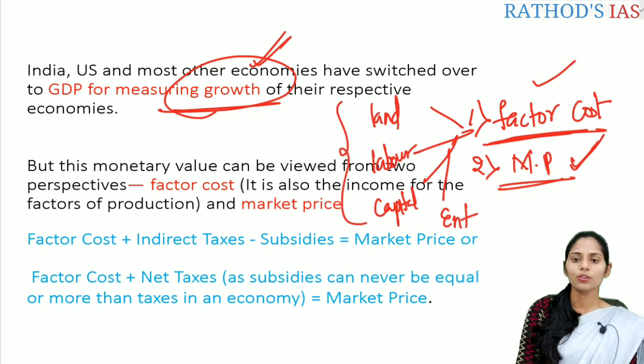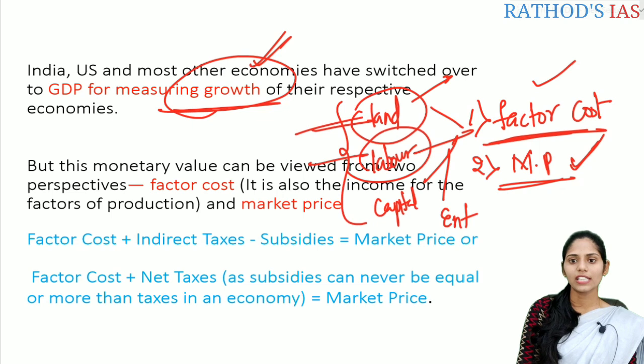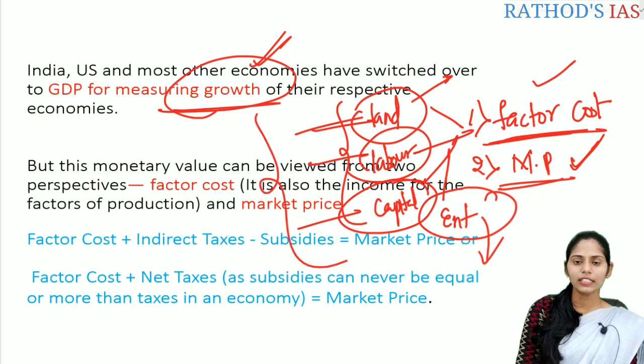So these four are the important factors of production. For land, we pay rent, for labor we pay wages or salaries, for capital we pay interest, and for the entrepreneur, profit. All these come under the incomes of these factors. This income of the factors is called factor cost in short.